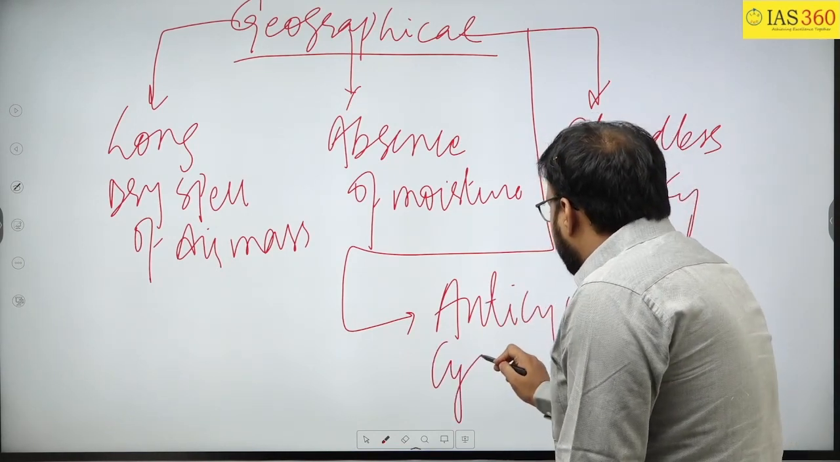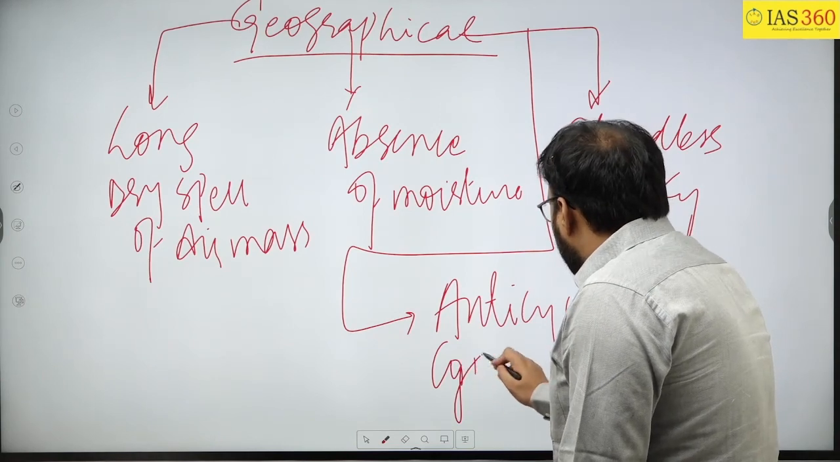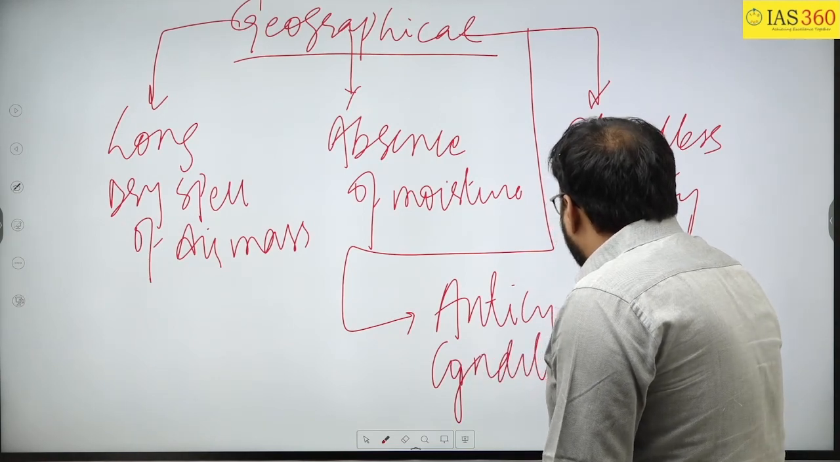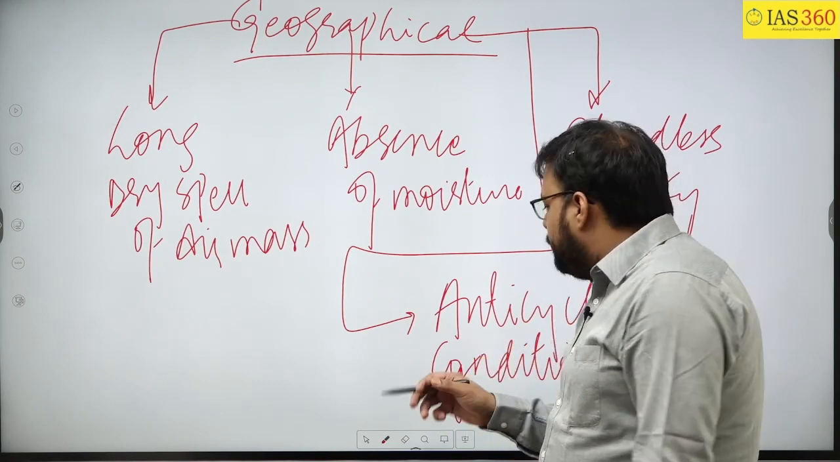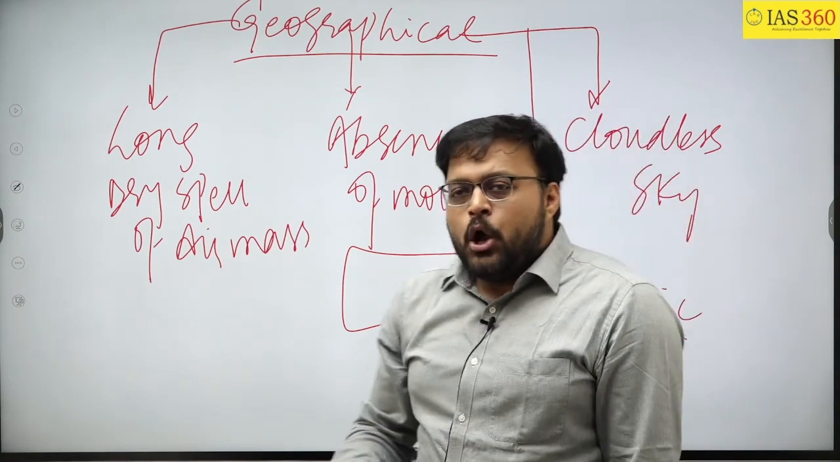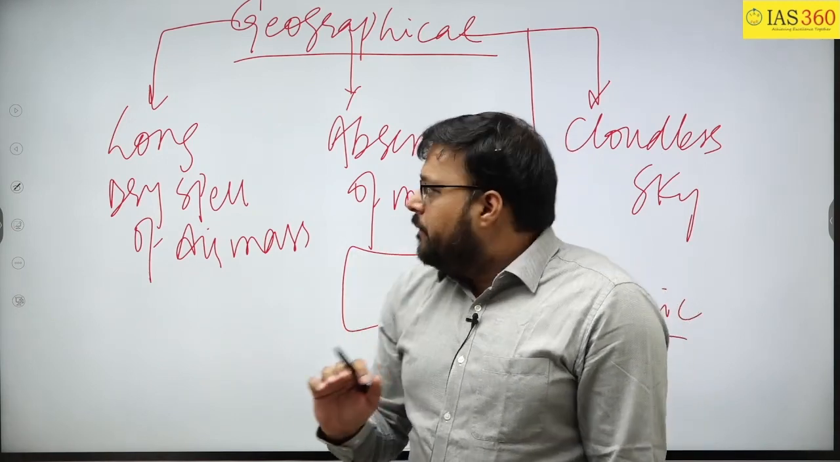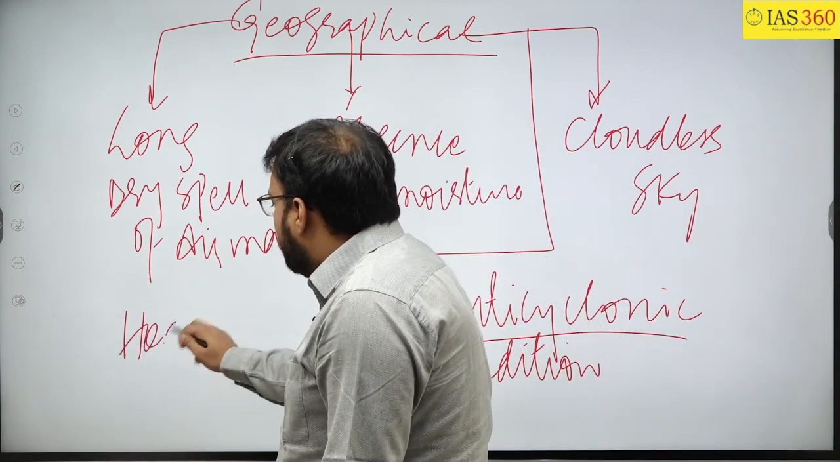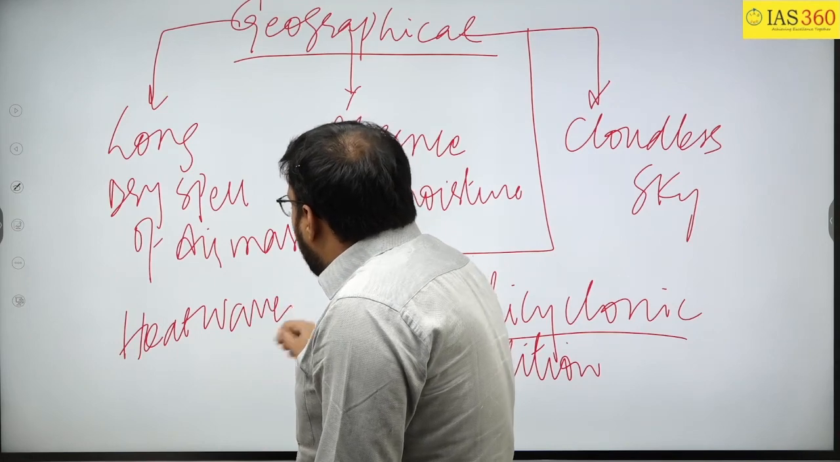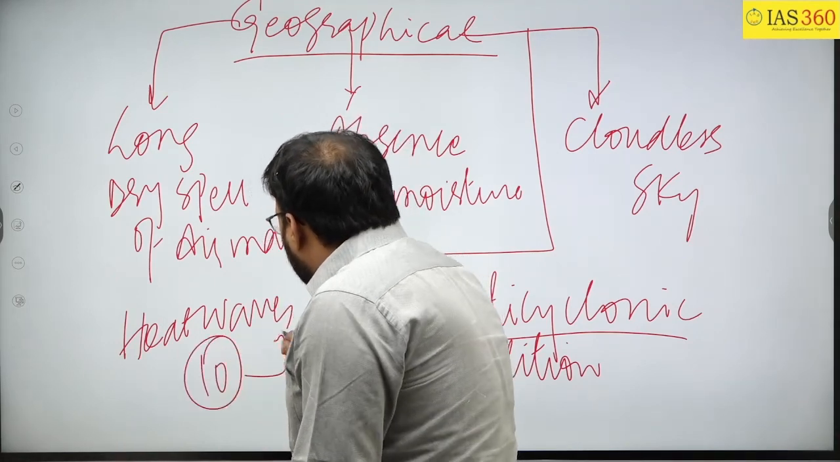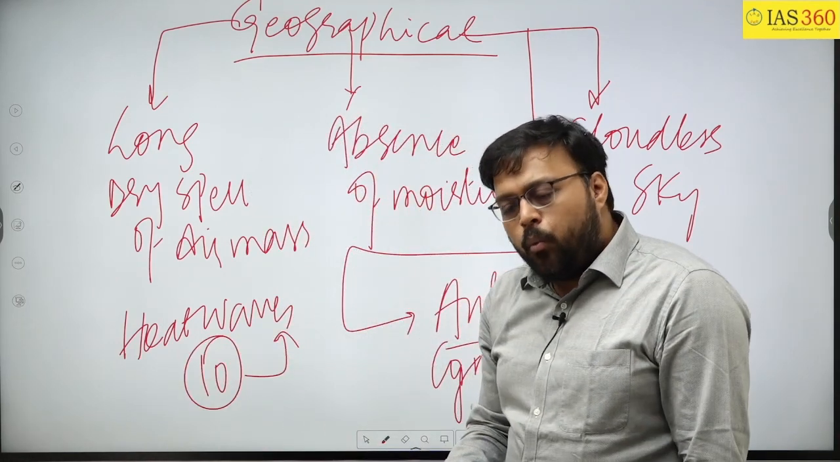Anticyclonic condition over that area. So the amplitude of this anticyclonic condition should be high or large in a particular area. Then only there will be a heat wave. So this can be asked as a 10 marker in the geography part of your GS paper 1.